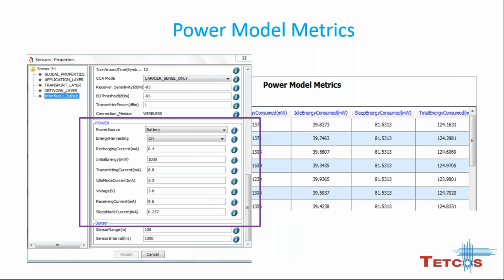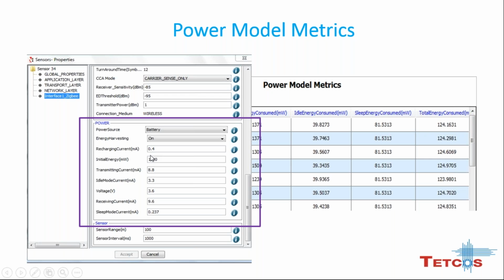So here is power model matrix. In the interface ZigBee of sensor parameters, we can have the power parameters where we can set the power sources. Either it can be battery or mainline. Energy harvesting we can select so that energy remains in the sensor, because sensors are wireless devices. So as long as their power would be there, they are in working conditions. So we have to save our energy for the sake of working of the sensor.